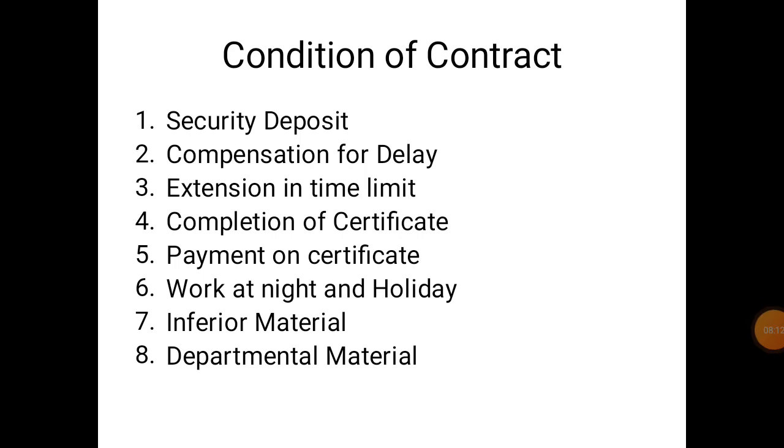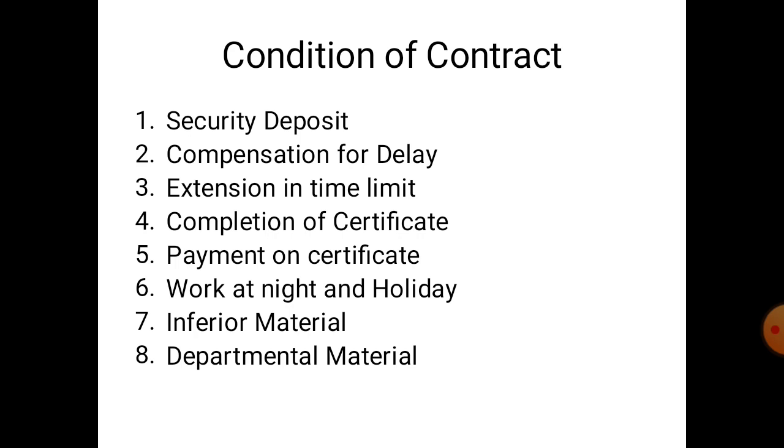Now, the sixth type of condition of the contract is work at night and holiday. So no work shall be done at night, on a Sunday or another holiday without written permission of the engineer in charge. So this one is beneficial for the employee, and here labor is totally dependent on the labor for the work at night and on a holiday. So without any permission or signature of the engineer in charge, it is not possible to do the work at night and on a holiday.